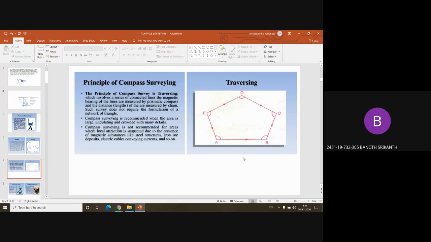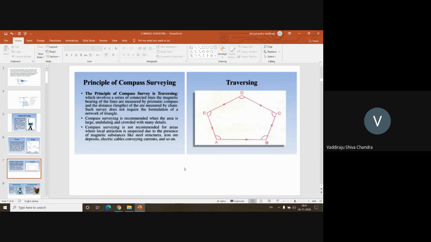Sir, by dividing into a number of triangles, sir. Dividing it into a number of triangles, and you can even use the sine rule, right? You know the angle, you know the opposite side. Yes, sir. So using those techniques, you can determine the areas. But preferably, we will divide this area into a set of triangles. From here to here, you can divide. You can bisect this angle. So this will become a triangle, with this side and this side. You know this angle, but you don't know this distance. You can determine this distance, right? Sine A divided by this is equal to sine B divided by this, like that.